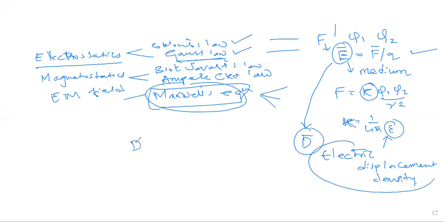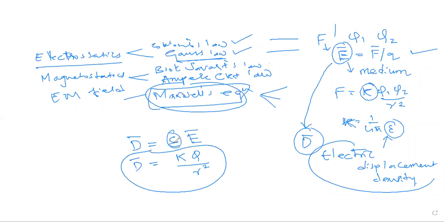Now you define D bar as epsilon into E bar. So E bar depends on epsilon, and that gets cancelled because you are multiplying E bar with epsilon. And what we get is K Q by R square, right? So your D bar becomes independent of the medium. That means even if the medium changes, D bar doesn't change.